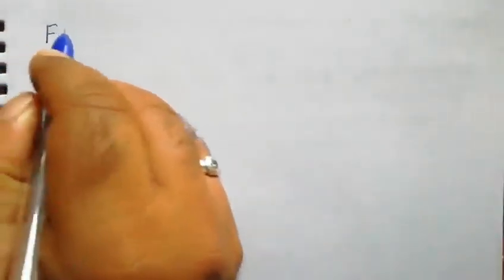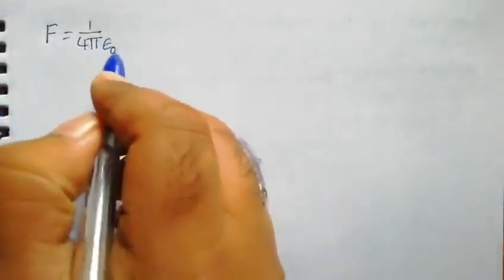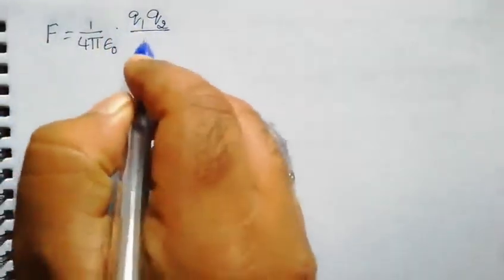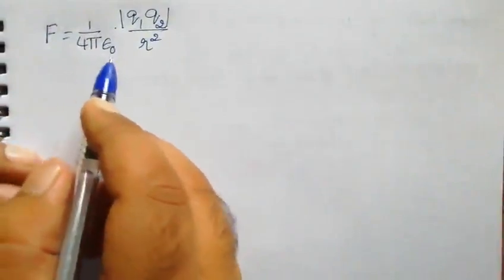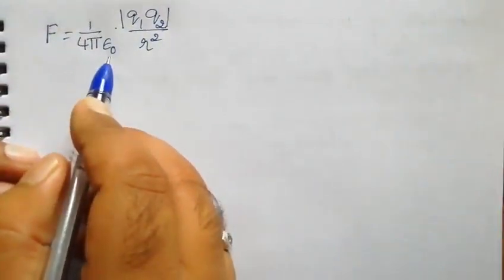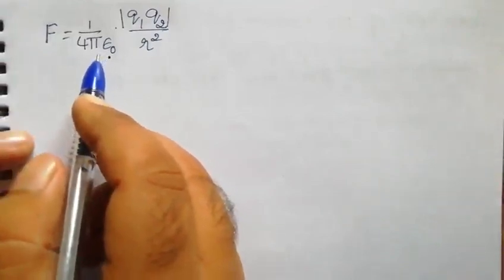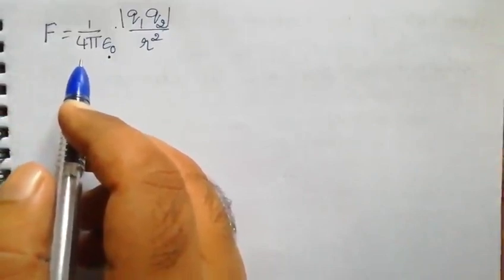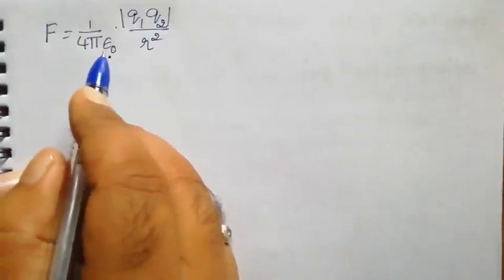The formula becomes F equals 1 by 4 pi epsilon naught into Q1 Q2 by R square. That is again the magnitude value. Here we need to find the value of epsilon naught. We know the value, that is a standard value for air or vacuum, and we need to find the unit. Finding the unit is a very simple trick. For any equation, if you don't know the unit, do this technique, it will help you a lot. So we need to find the unit of epsilon naught.